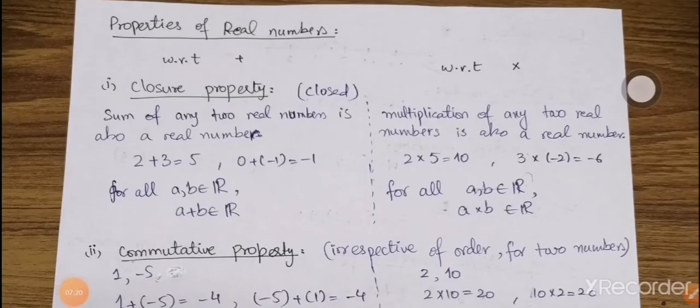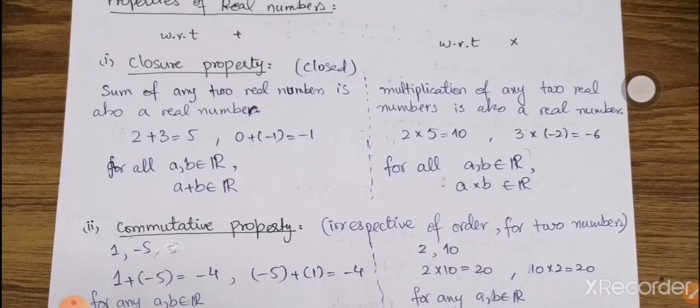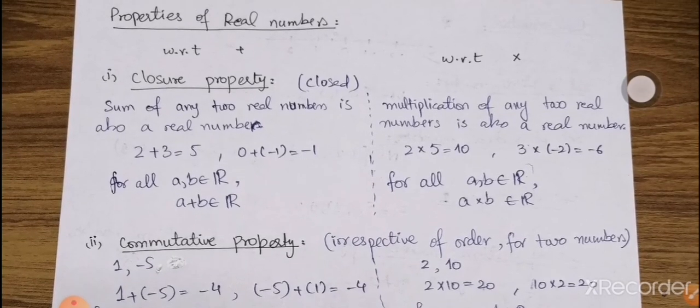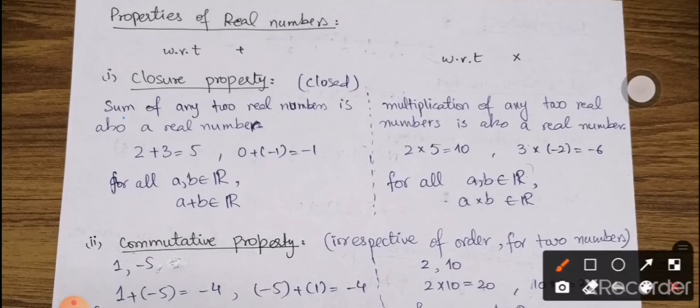Next, we are going to discuss the properties of real numbers with respect to addition and with respect to multiplication. The first one is the closure property. Closure means closed. The closure property says that the sum of any two real numbers is also a real number. So whenever we talk about the set of real numbers, if we take any two numbers from it, say 2 and 3, their sum is also a real number, that is, it belongs to the same set.